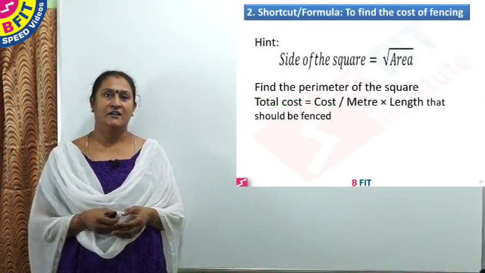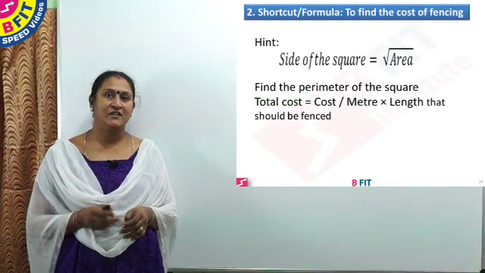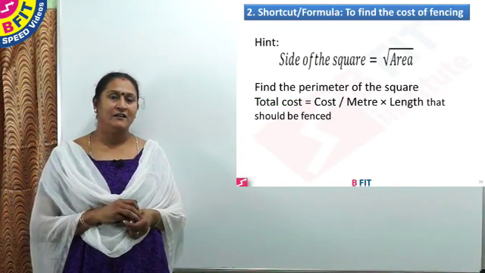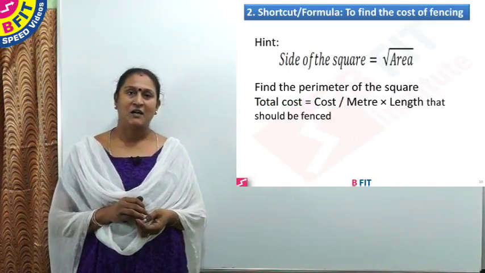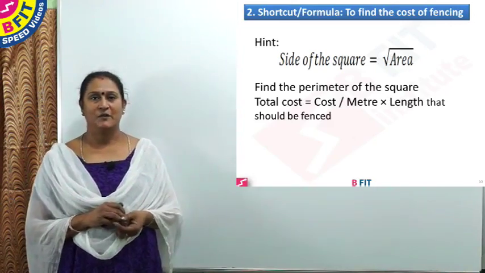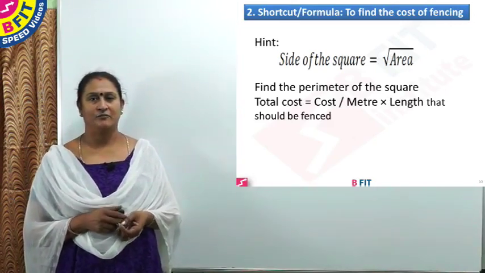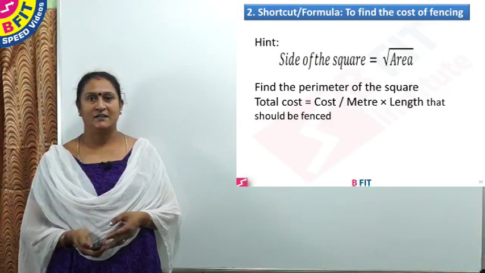And the working here is, as area is given, find the square root, we get the side, then find the perimeter and multiply the perimeter with the cost per meter, total cost is got. So we'll see the next question.